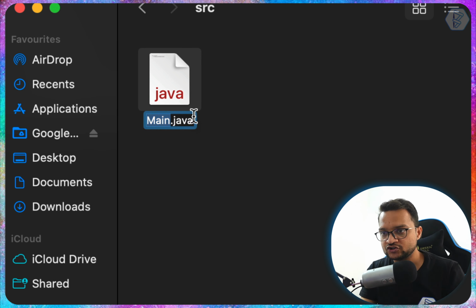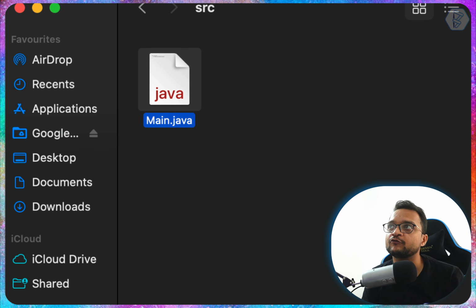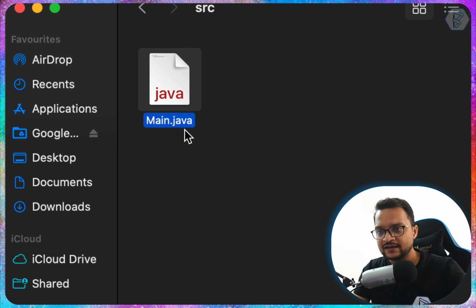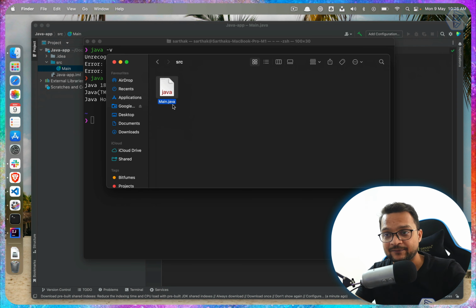So .java is the extension. If you have a text file, you will have .txt. If you have a video file, you have MP4. An image will have .jpg. Similar to that, this file is a Java file, and that's why it is Main.java, and remember, with a capital M.